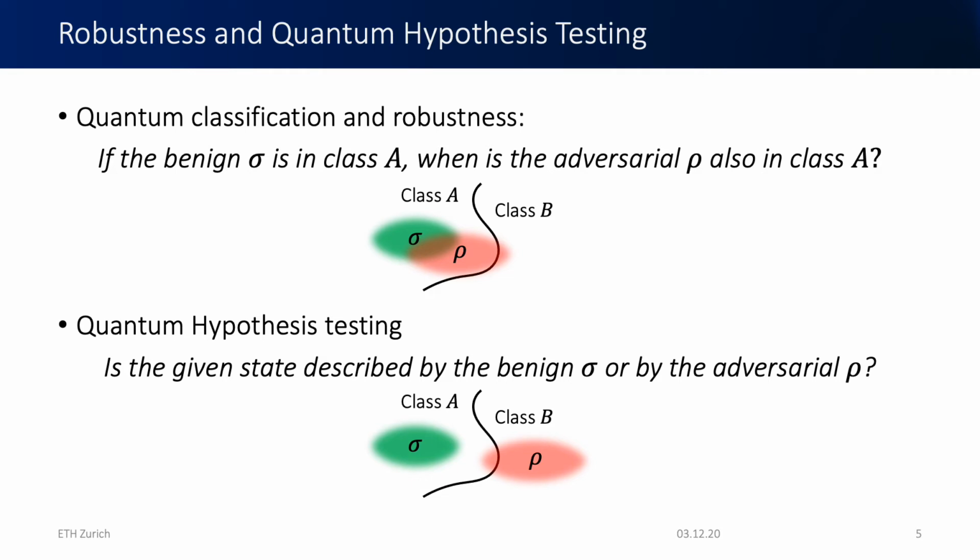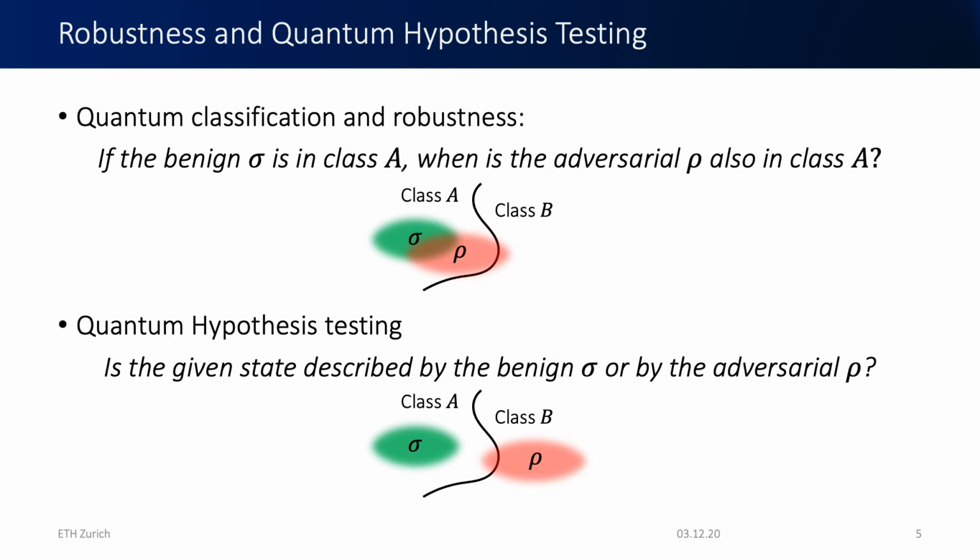To that end, let's first recall what we mean by classification robustness. The goal here is that if we know that the benign sigma is in class A, then under what condition on rho can we be sure that the classifier does not discriminate between sigma and rho? So it's really a problem of characterizing a region in which the classifier cannot discriminate.